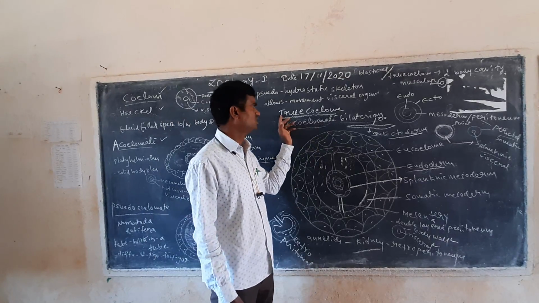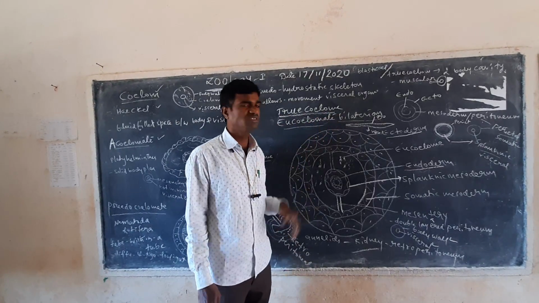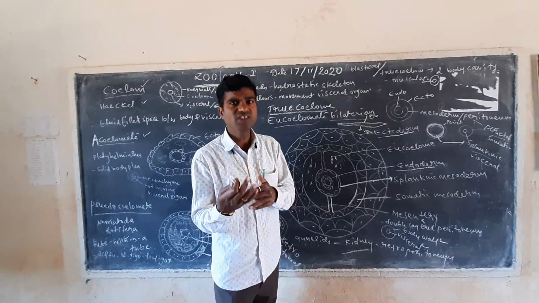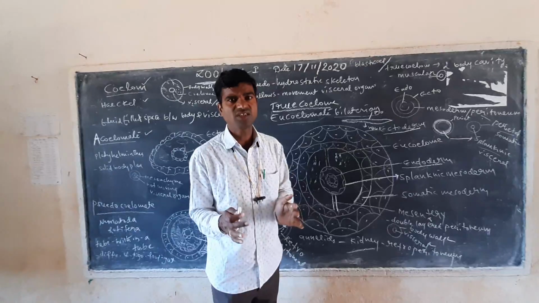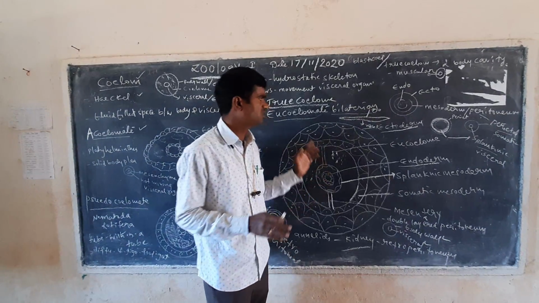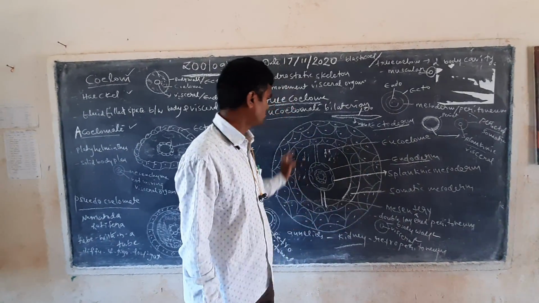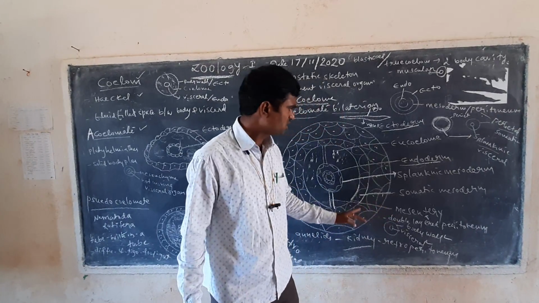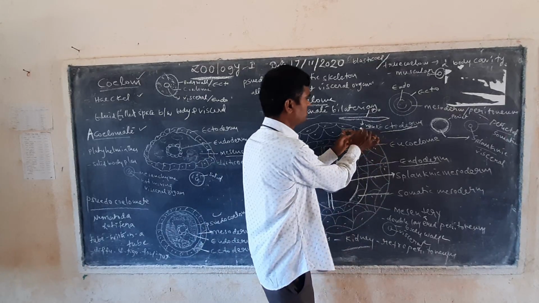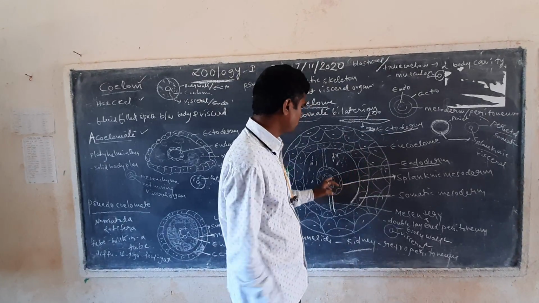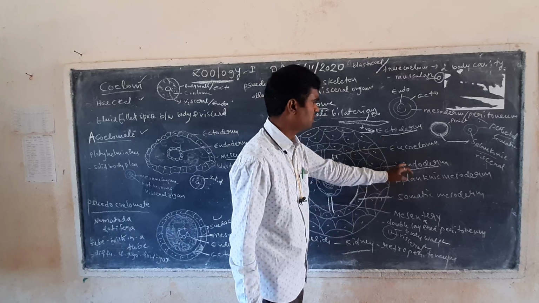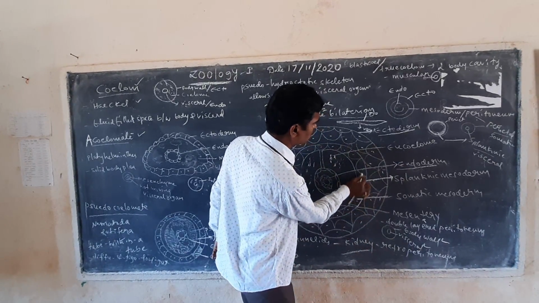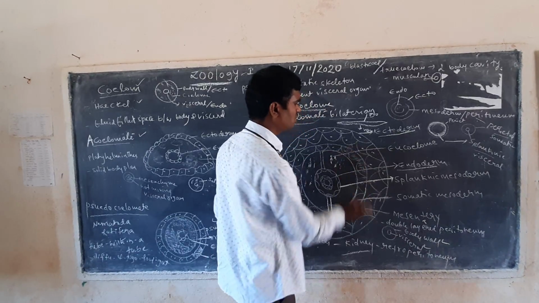So the next one is called a true coelom, or a eucoelomate organism. Between the body wall and visceral organs, the mesodermal layer is forming. That's why it is called a true coelom or eucoelomate organism. So this is the structure of eucoelomate organisms. The external side is the ectodermal layer, and the internal side is the endodermal layer. In between, the mesodermal layer is formed here.